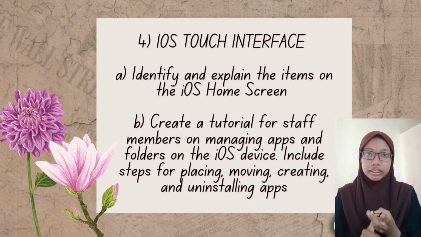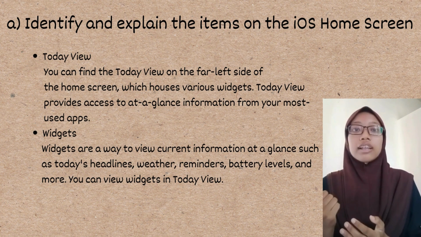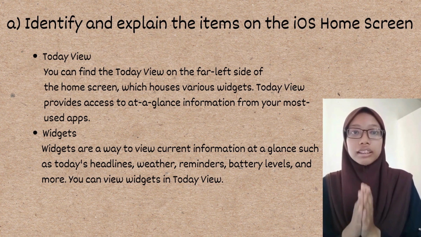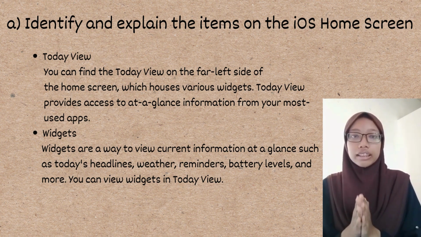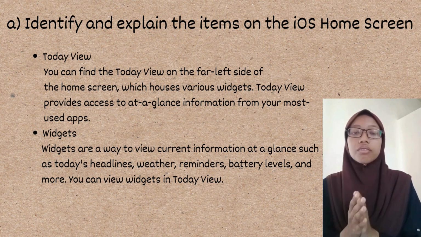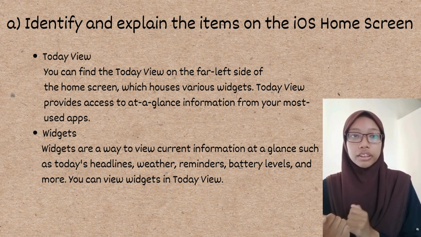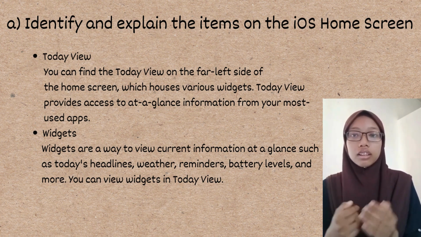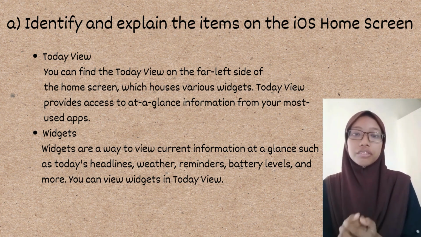So, first of all, there's Today View on the iOS home screen. You can find the Today View on the far left side of the home screen, which houses various widgets. Today View provides access to at-a-glance information from your most used apps. There are also widgets in the iOS home screen. Widgets are a way to view current information at a glance, such as today's headlines, weather, battery level, and more. You can view widgets in Today View.